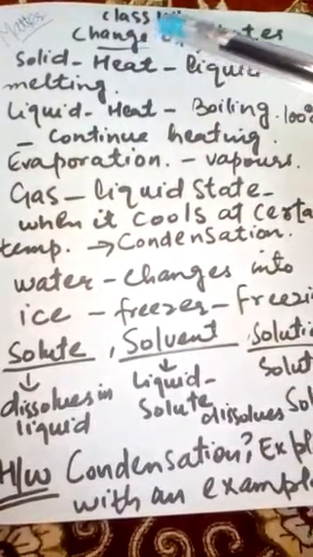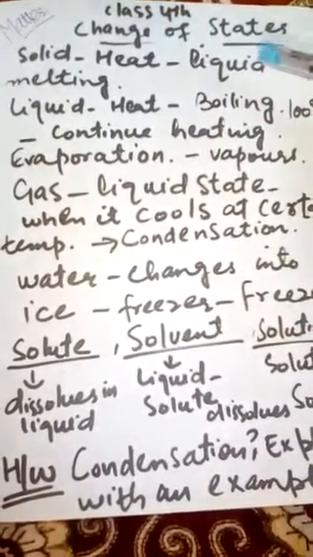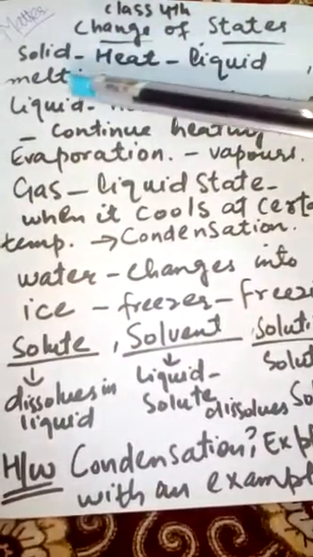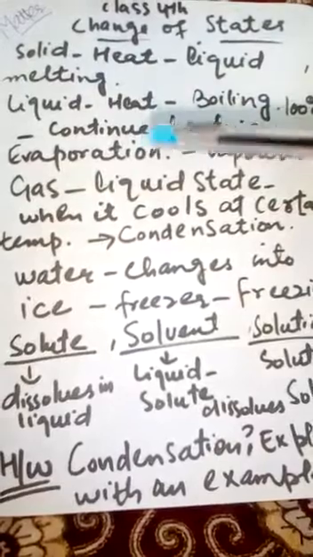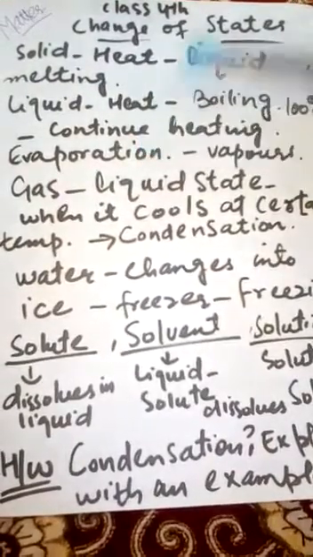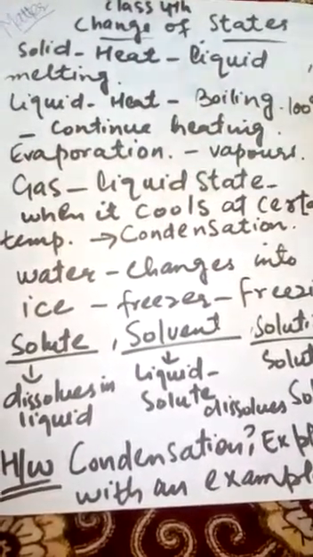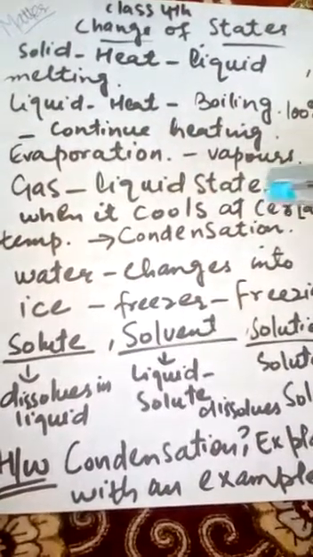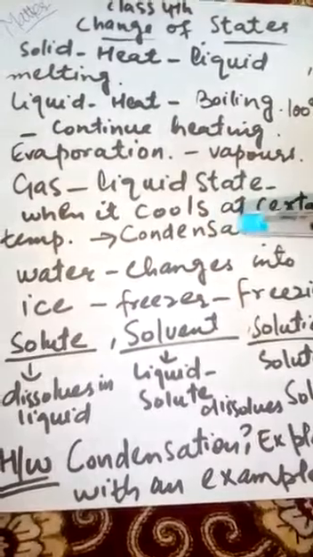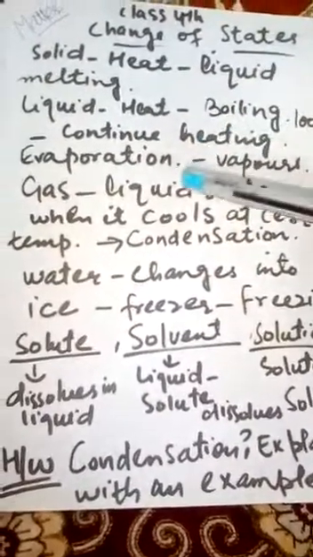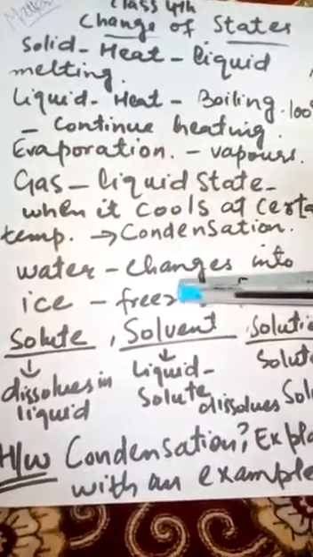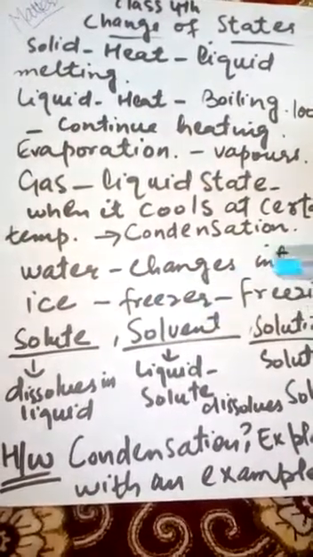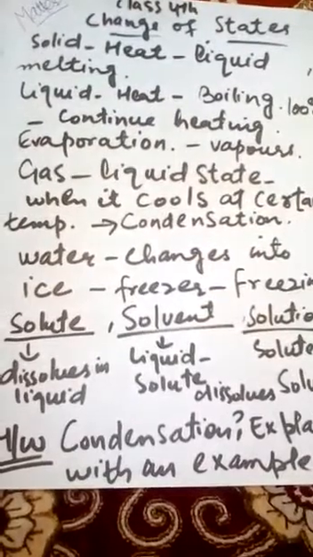First one is, when a solid changes into liquid, this process is called melting. Second point is, when a liquid changes into vapor, this process is called evaporation or boiling. Third point is, when a gas changes into liquid state at a certain temperature, that process is called condensation. And fourth point is, when water changes into ice or liquid changes into solid, that process is called freezing.